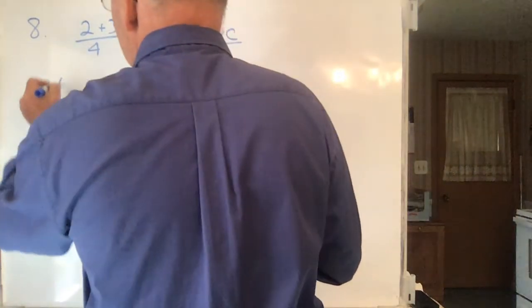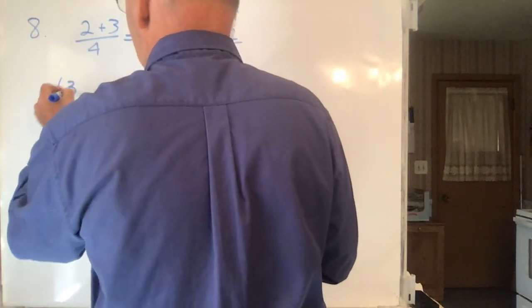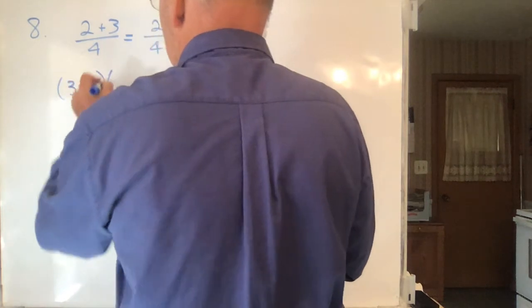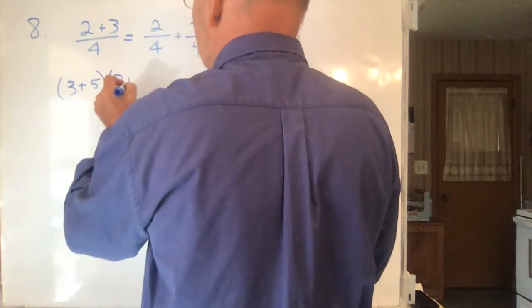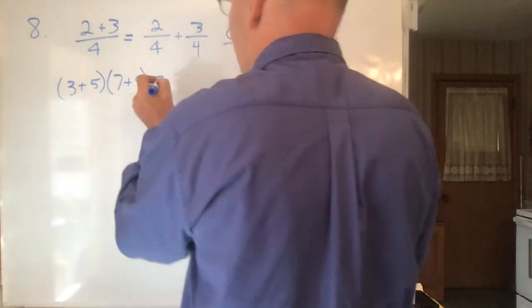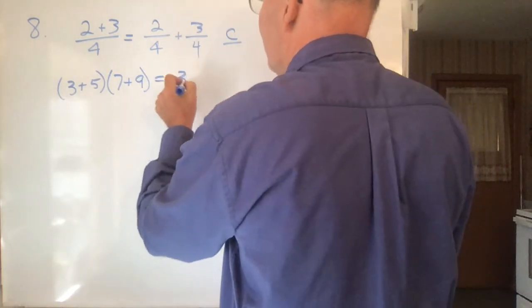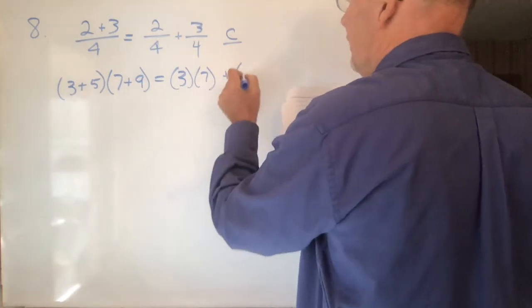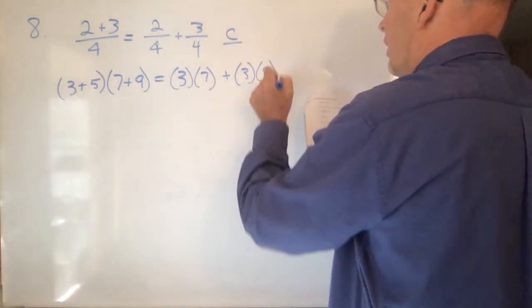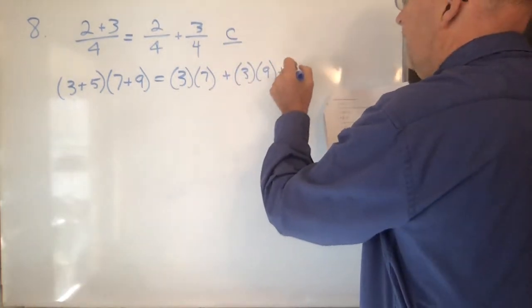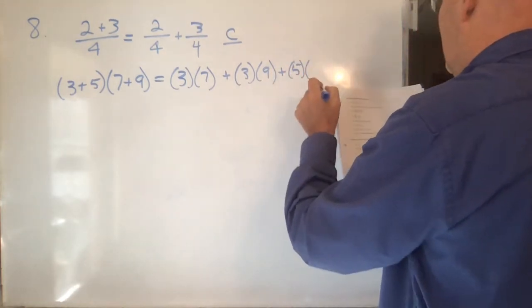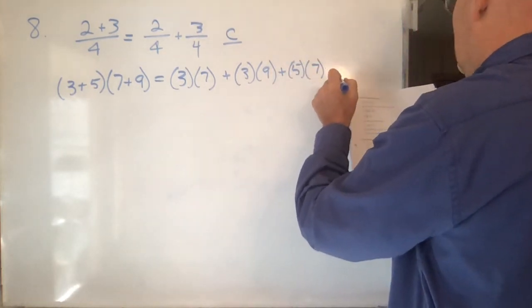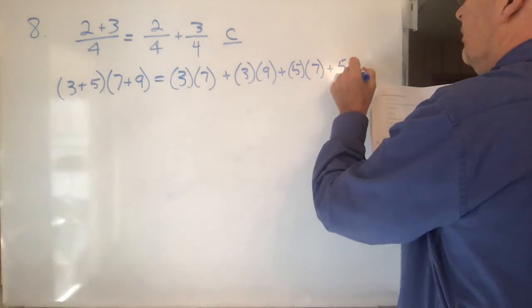Second one says we have 3 plus 5 times the quantity 7 plus 9, and the claim is that that is equal to 3 times 7 plus 3 times 9 plus 5 times 7 plus 5 times 9. Oops.